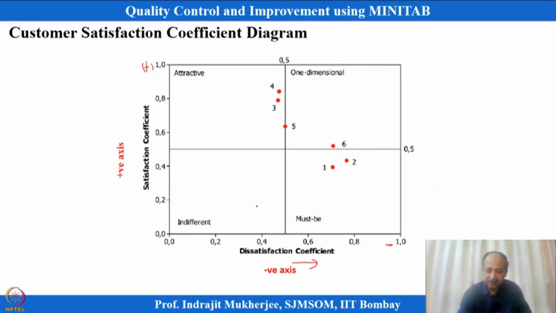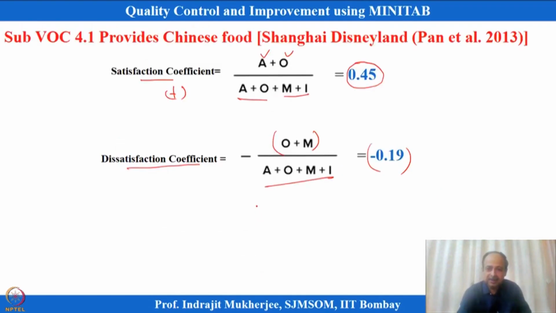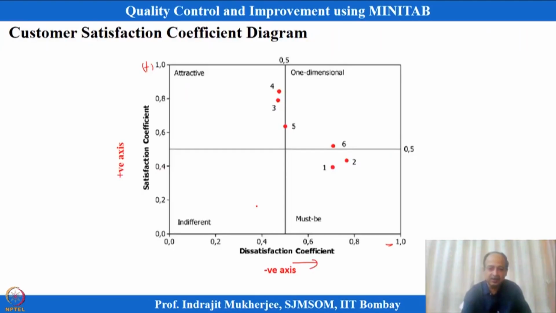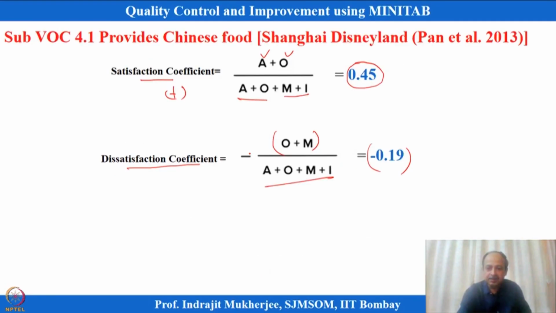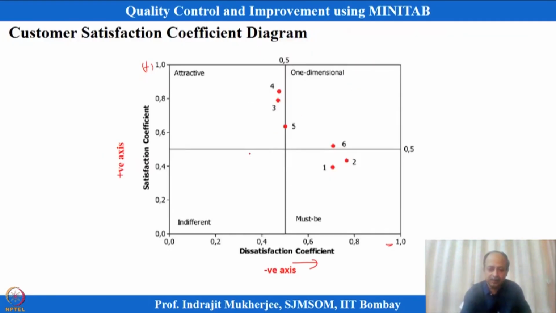The measurements we have taken here are minus 0.19 and 0.45. So 0.19 is somewhere over here, and 0.45 is over here, so the dimension will fall somewhere over here. That is falling in the indifferent category.